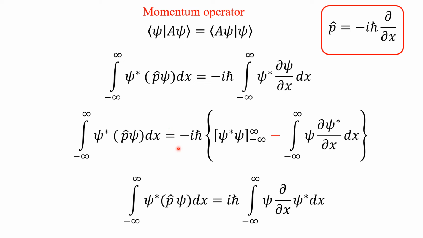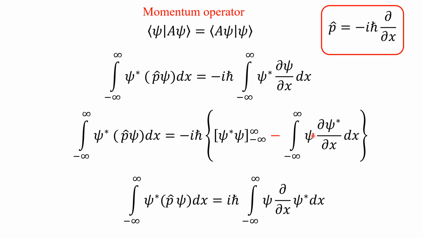So the left hand side I am keeping as it is. In the right hand side, I am applying this u dv formula as I have done in the case of the differential operator. So this will become minus i h cross, in the form of u dv, where u is psi star, v is psi. So which is equal to uv, of course, uv is psi star psi between the limit minus infinite to plus infinite, minus v du.